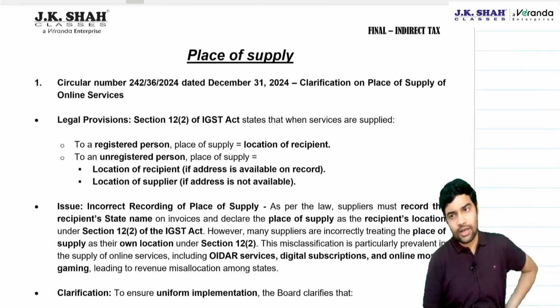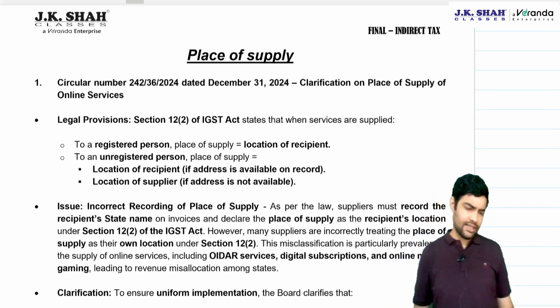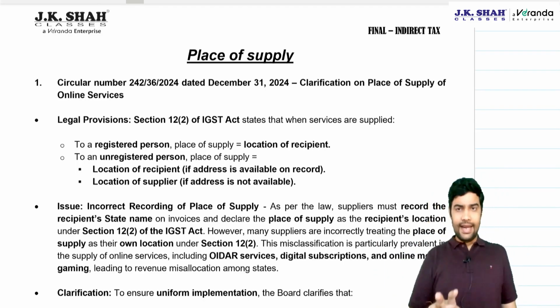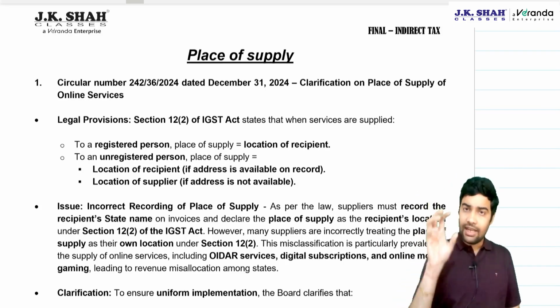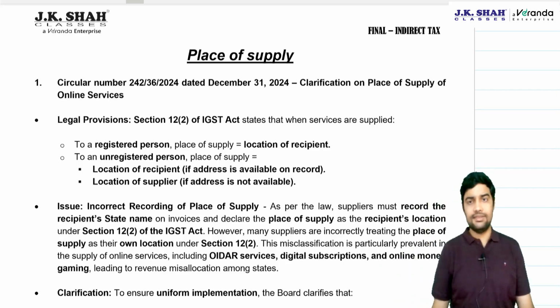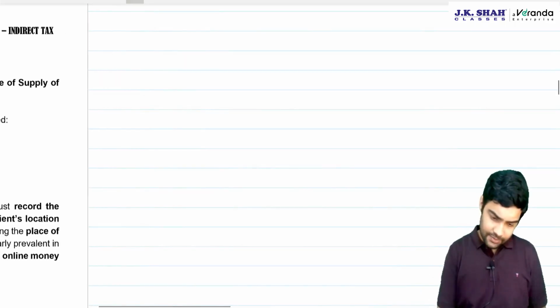Okay. Now talking about place of supply. One small circular has been issued, but the law already had this. Suppliers were not complying with it, and that's why CBIC had to come up with the circular. Let me explain it. See this carefully.